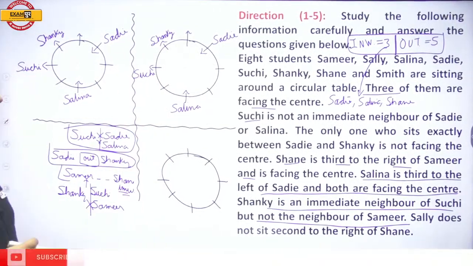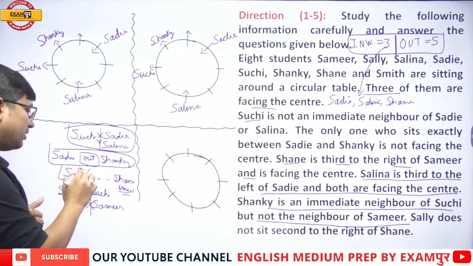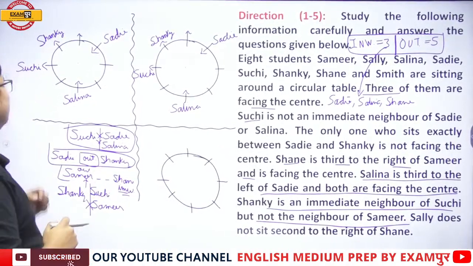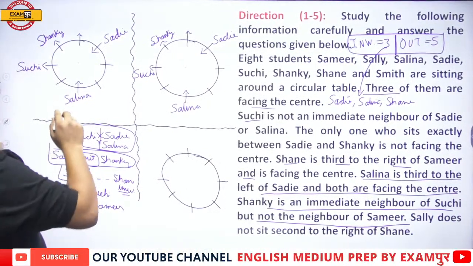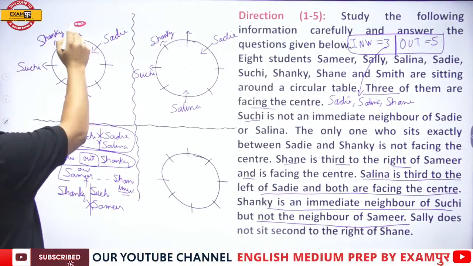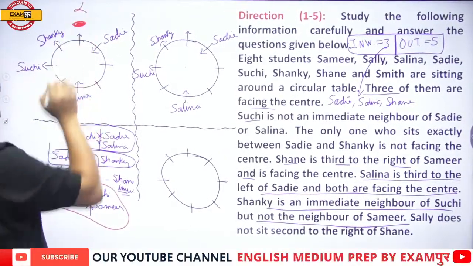But now the very important, crucial thing: Shane is facing inward, and Samir is facing outward. So if I place Samir outward over here, is it possible? No, Shanky and Samir are not the neighbors. So here, Samir cannot be here.